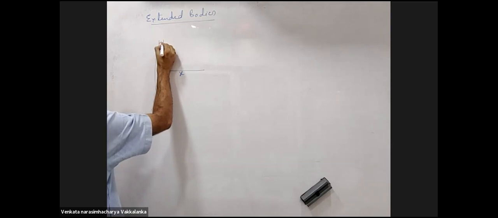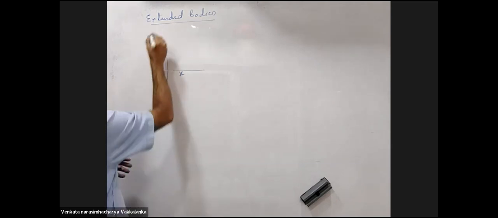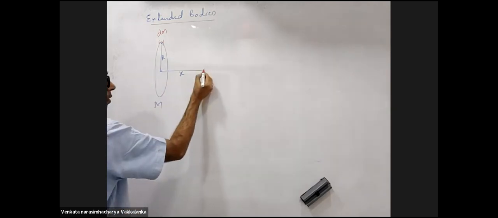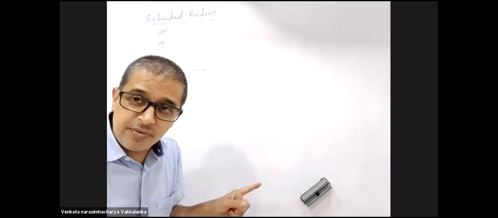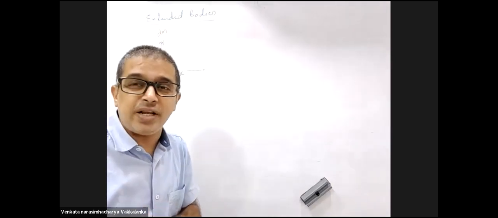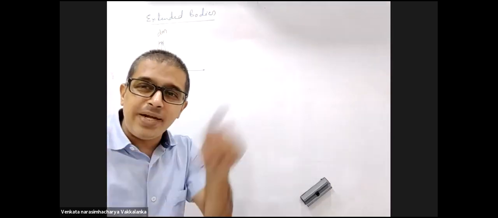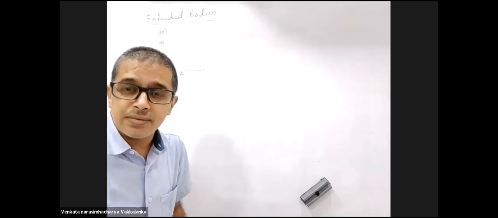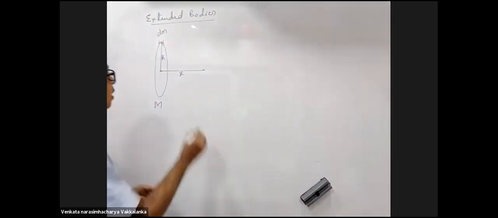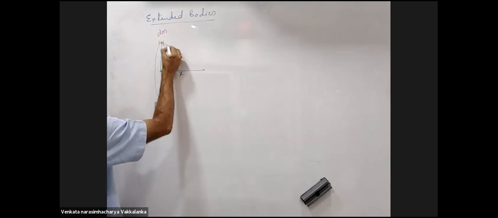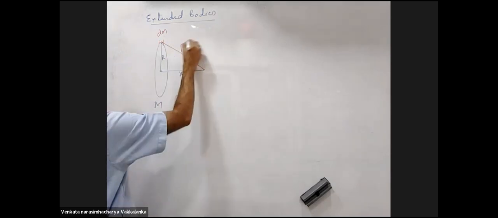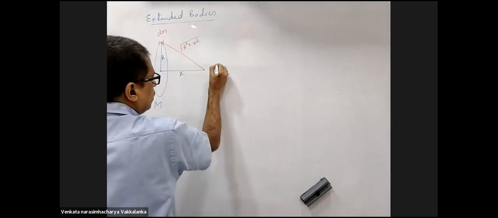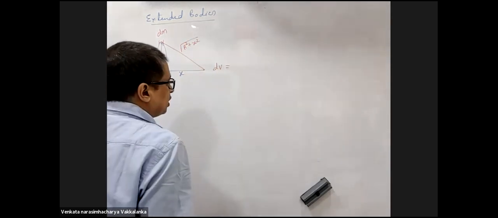Consider a small element here of mass dm. Generally, in these derivations I'll start with potential. Why? Potential is very easy to integrate, because potential is a scalar, right? Because of the small element, what is this distance? Root over of r square plus x square. Could you tell me what is the potential here?